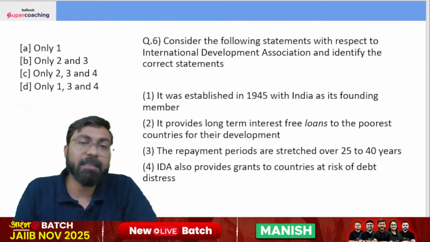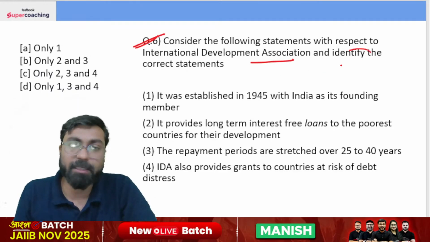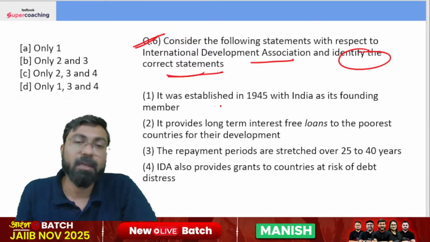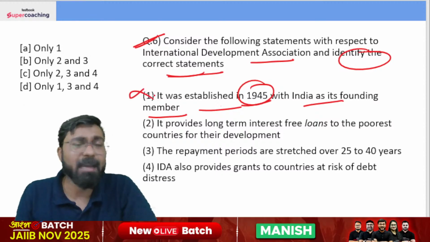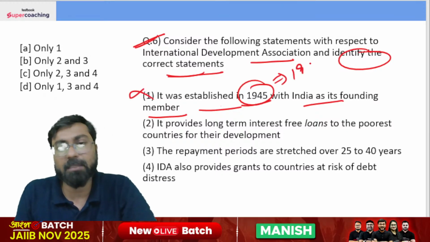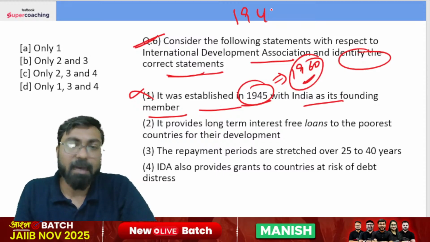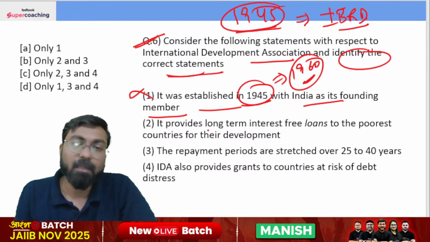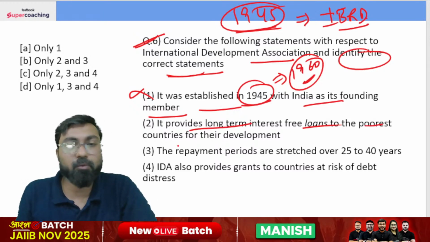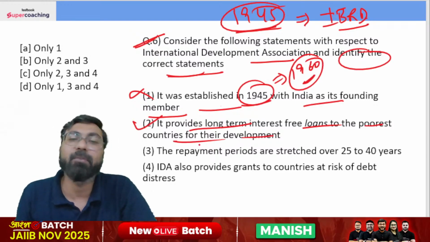Question number 6, consider the following statements with respect to IDA, International Development Association, and you need to identify the correct statements. It was established in 1945 with India as its founding member. Yes, India was the founding member, but it was established in 1960. In 1945, only one arm of the World Bank was established. That was IBRD, as I just told you. It provides long-term interest-free loans to the poorest countries for their development, and hence it is called the soft lending arm of the World Bank.